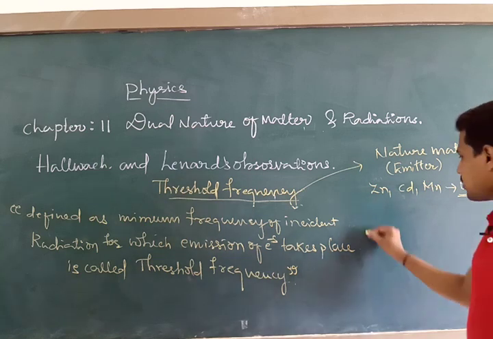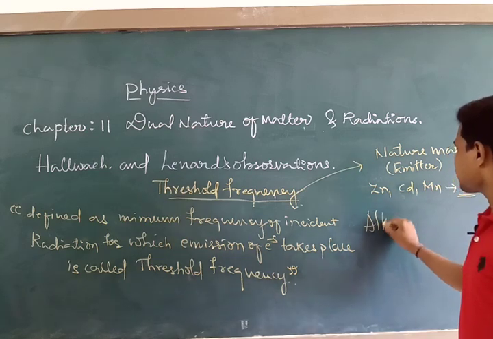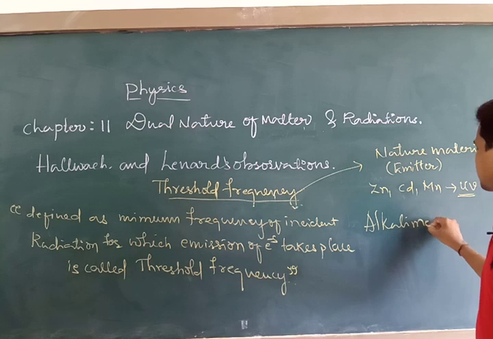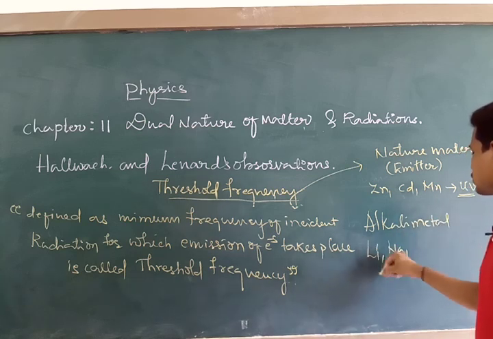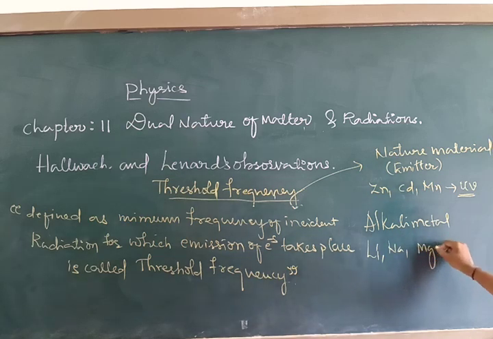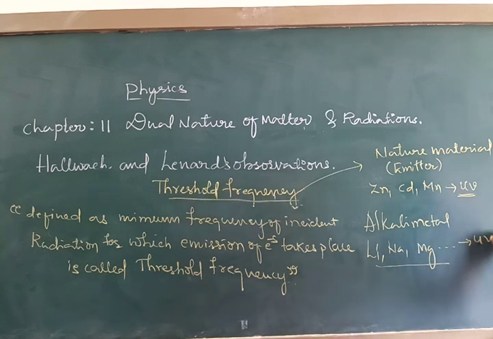Suppose if I take alkali metals such as sodium, lithium, magnesium, these metallic surfaces can have threshold frequencies even for visible light as well as UV. So these types of materials are called photosensitive materials.